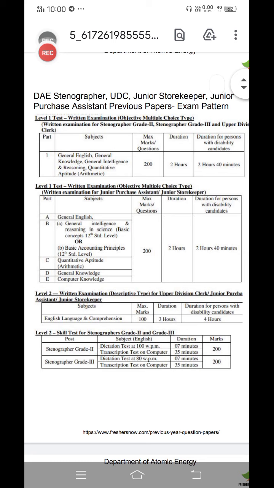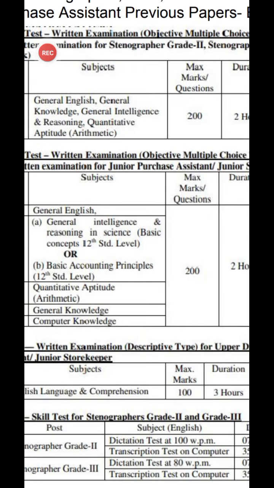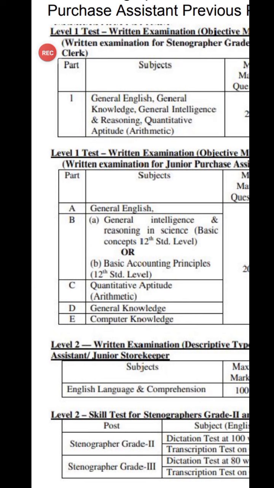So you know about DAE. They are divided into two types: tier 1 is objective type, and tier 2 is descriptive. We are talking about tier 1, the objective type. They are given English and divided into 5 categories. Someone had a doubt about what is general intelligence reasoning, what are science basics, and basic accounting principles. I will clear that.